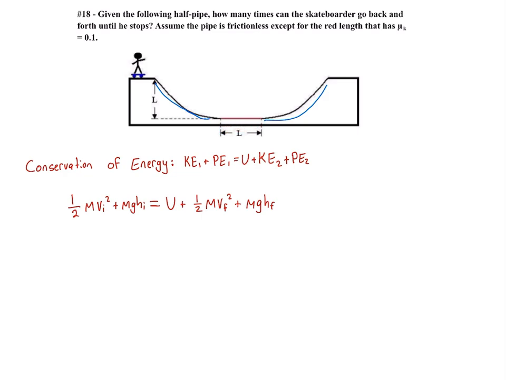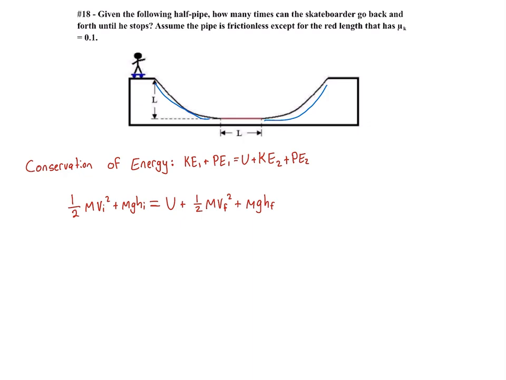And so I think breaking down this equation and writing it out a little bit more, we can see that our initial kinetic energy we know to be 1/2 times mass times our initial velocity squared, and then our initial potential energy being mass times gravity times our initial height is equal to U plus, again, the final kinetic energy, which is 1/2 m times our final velocity squared, plus our final potential energy of mass times gravity times our final height. So we can simplify a lot of the variables out of this problem to begin with.